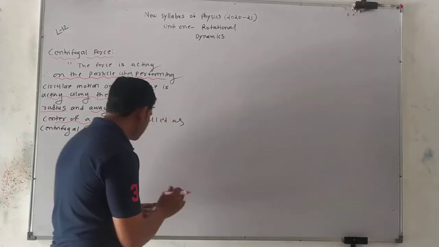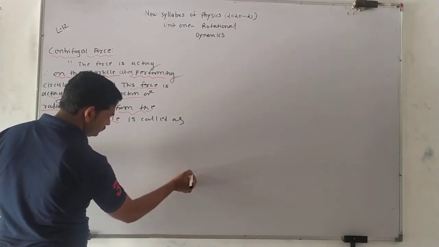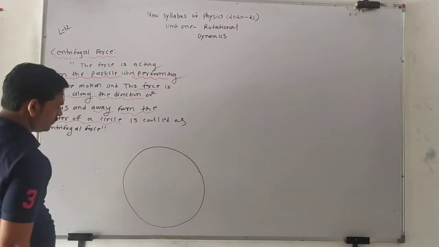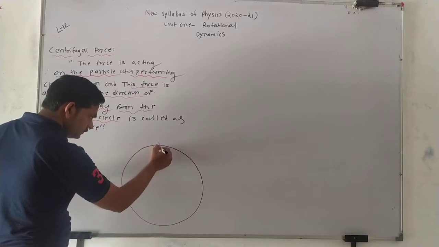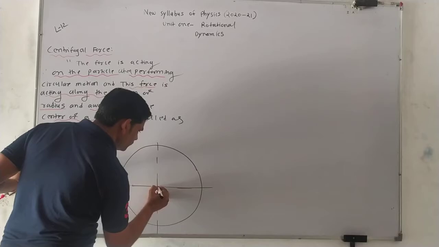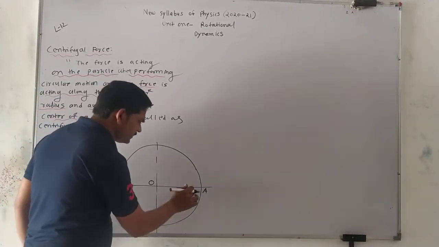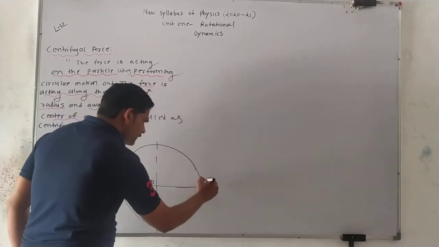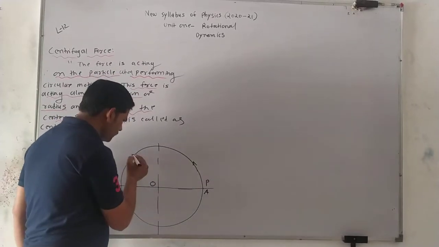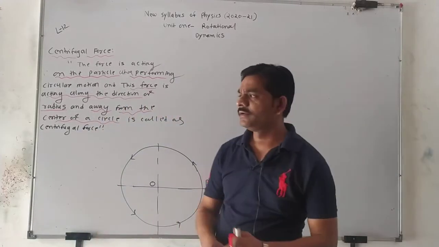You see from this diagram, I draw one simple figure here. Suppose I draw a circle. There is a center line. This is the center O. This is OA; we know that OA is the radius vector. And suppose the particle P is here. Now this particle P is performing a circular motion in the anti-clockwise direction.